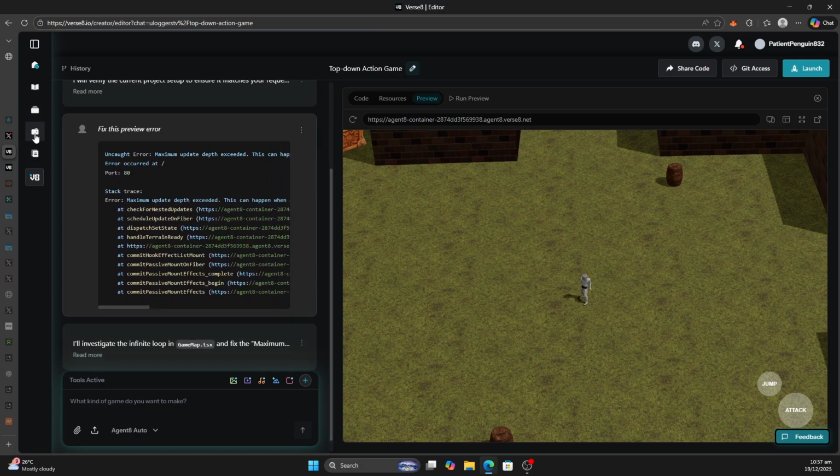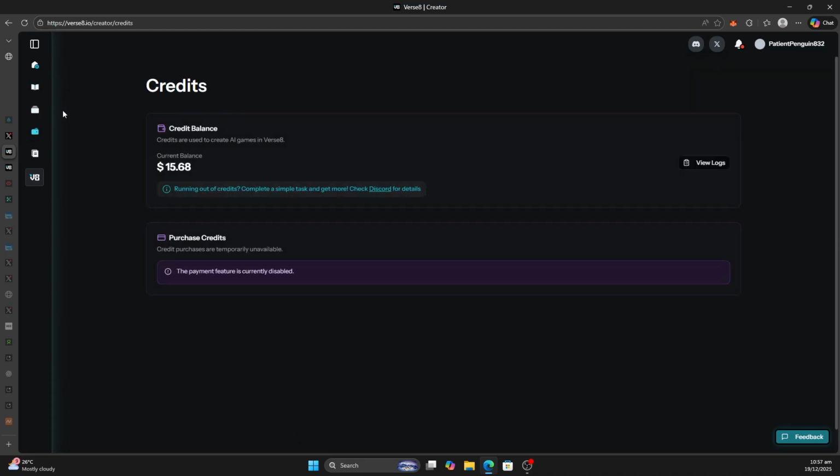But I want to quickly check credits. Interesting that it's able to build this without requesting a payment yet. Oh, so it gives you balance. It gives you maybe like $20 balance. This feature is not available yet, so maybe when you run out of credits, complete a simple task and get more. So you can complete tasks, get more credit.